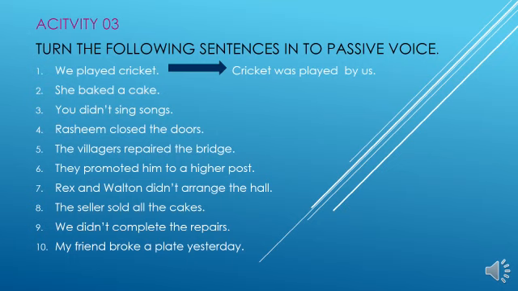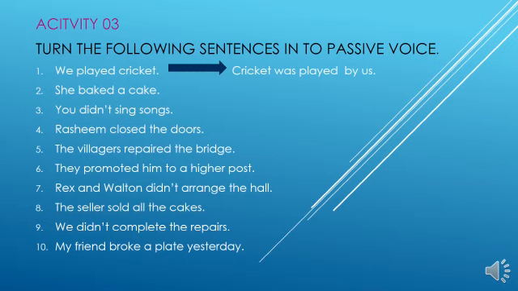Then activity 3, turn the following sentences into passive voice. The teacher has given you an example: We played cricket. First of all, when you meet these types of questions, you have to categorize the sentence as subject plus verb plus object. You have to understand correctly what is the subject, what is the verb, what is the object. Here the subject is we, played means verb, cricket means object.